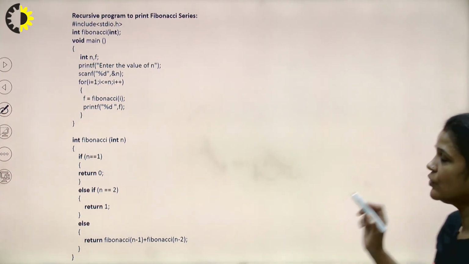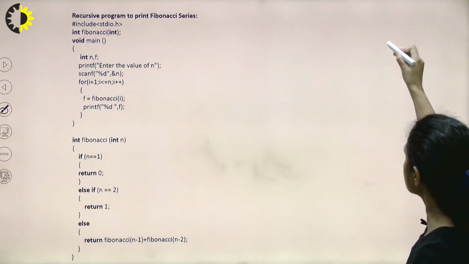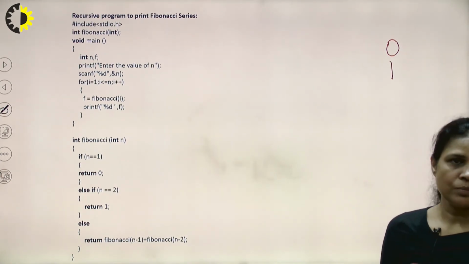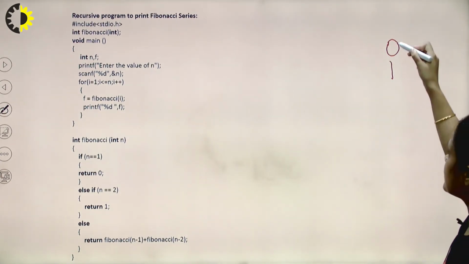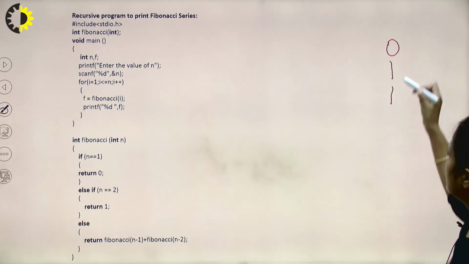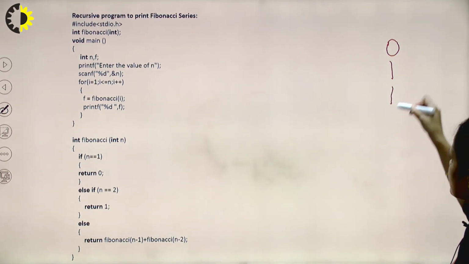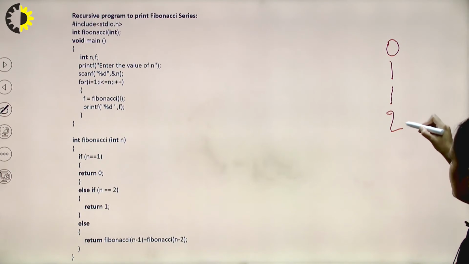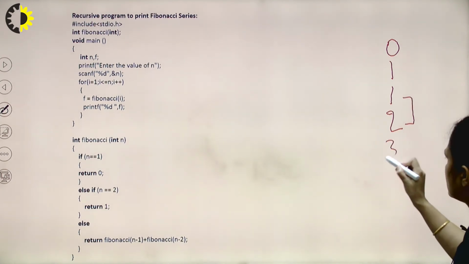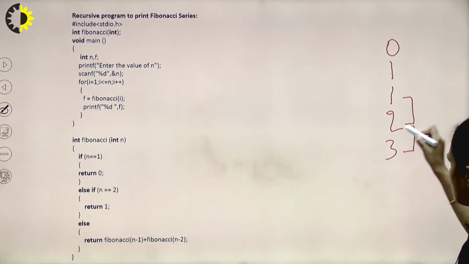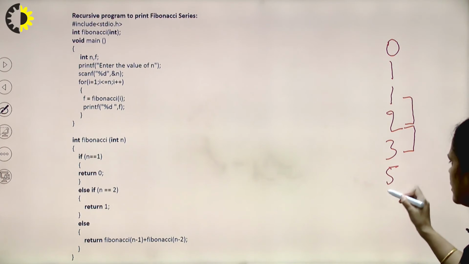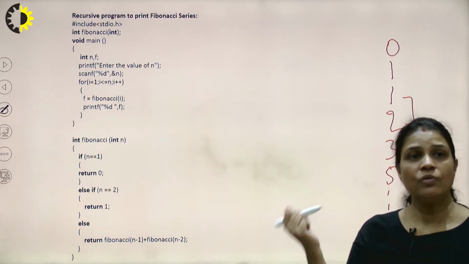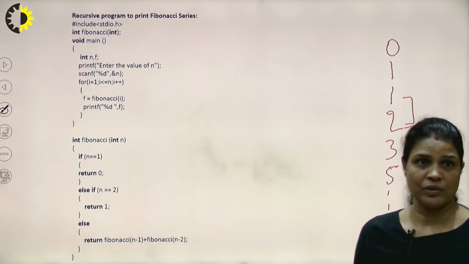Now what is the Fibonacci series? First of all, we need to understand that the Fibonacci series has 0 and 1 as the first two terms, and the next term is the sum of the previous two terms, meaning 1, and the next term is the sum of the previous two terms, meaning 2, and the next term is the sum of these previous two terms, 3, and the next term is the sum of the previous two terms, that is 5, and so on, right? So this is the Fibonacci series. How will we implement it with the help of recursion?